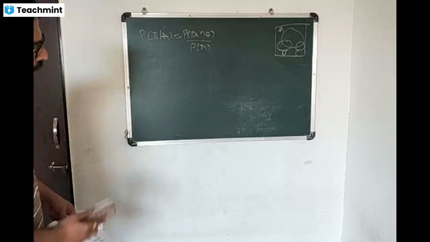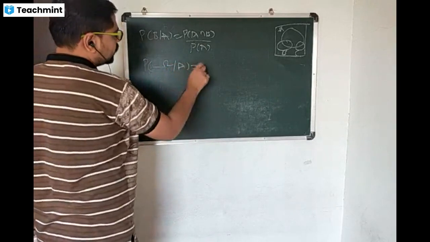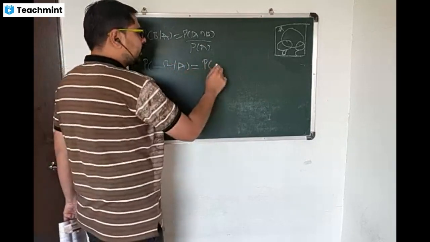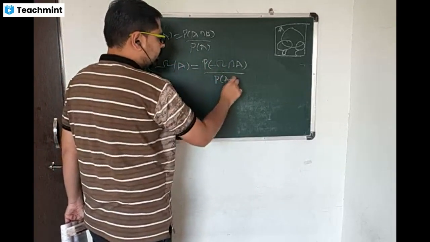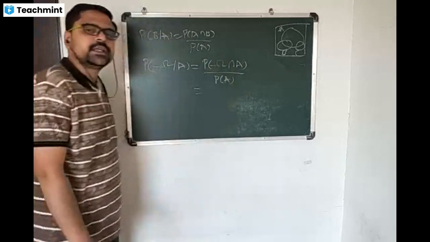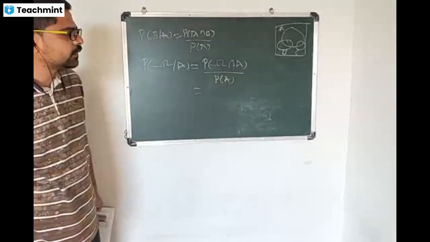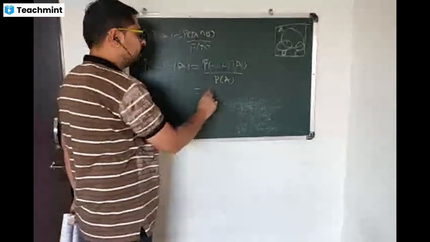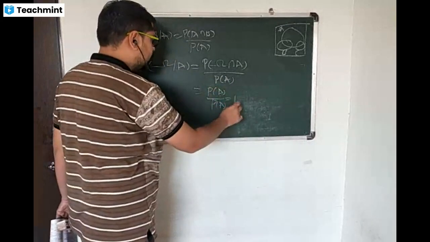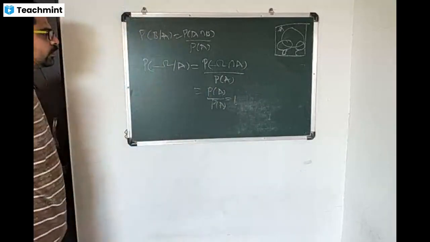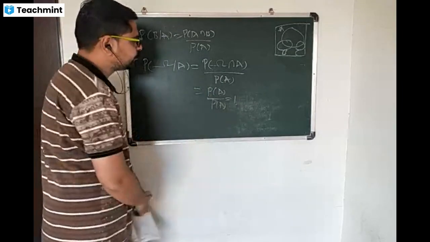So axiom 2 is probability of omega given A. So probability of omega given A is omega intersection A divided by probability of A, and omega intersection A. Omega is a sample space and A is any set belongs to omega. But A हा त्याच्यातच आहे omega मध्ये. So their intersection is A. So probability of A upon probability of A is equal to 1. So this is second axiom. We have proved that probability of omega given A is equal to 1.